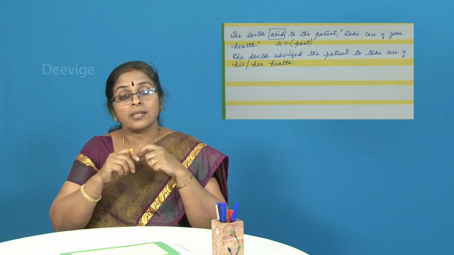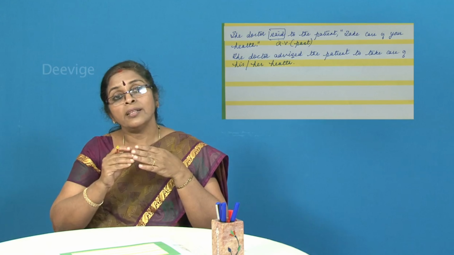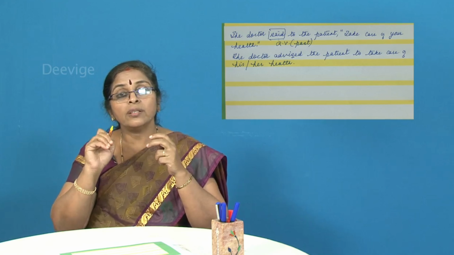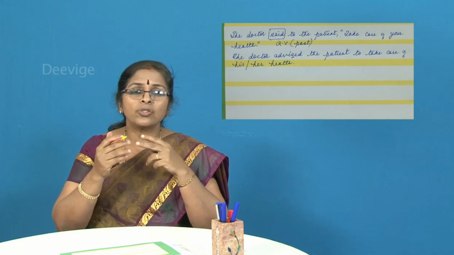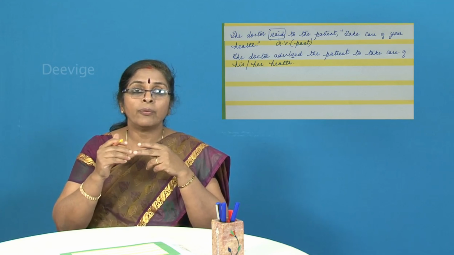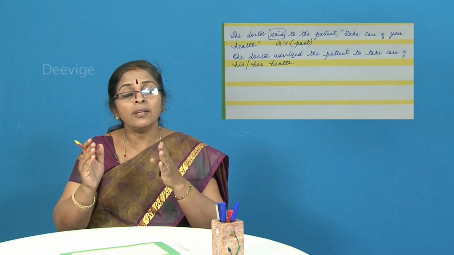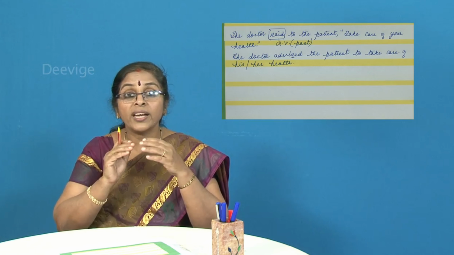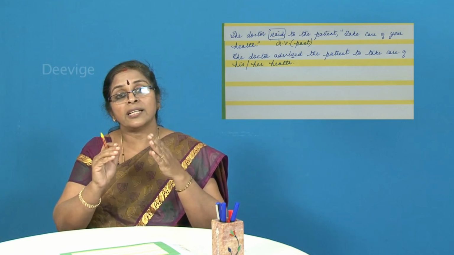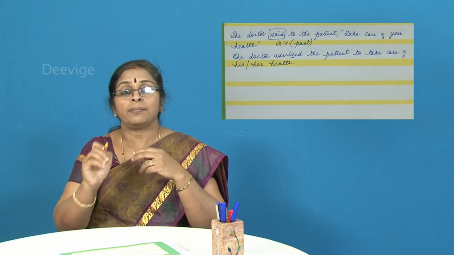We haven't discussed sentences in the direct speech which end with a question mark or an exclamatory mark. So let's do one or two sentences where the sentence given in the direct speech ends with a question mark and where it ends with an exclamatory mark.